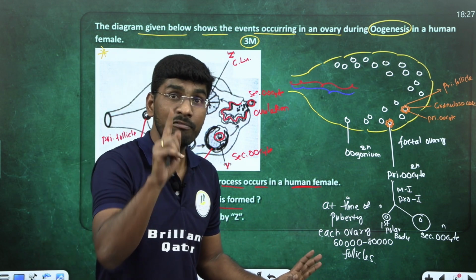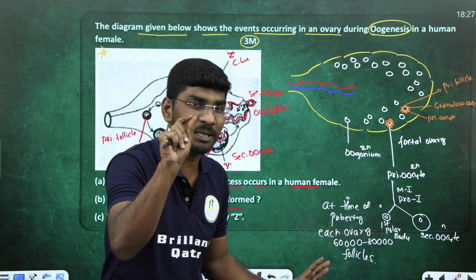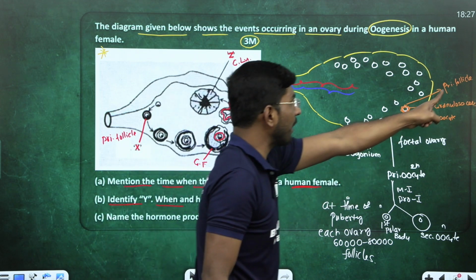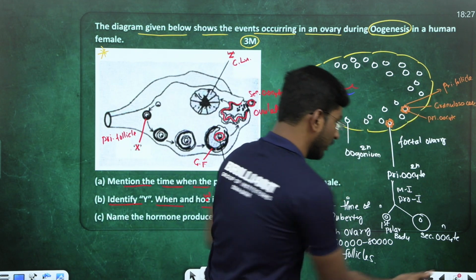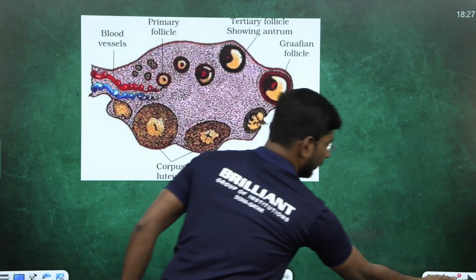You got my point? Wait. Students, you should remember something. Here, this is a primary follicle. Primary follicles, right? Look here. Let's take this.